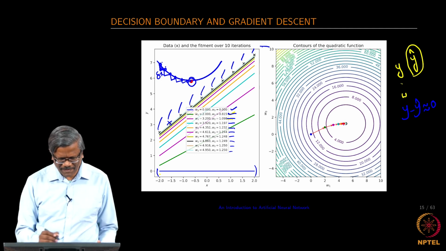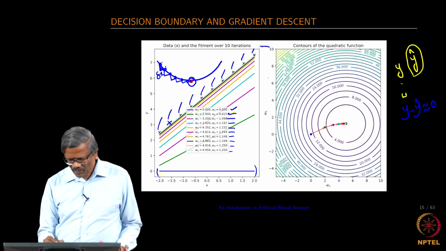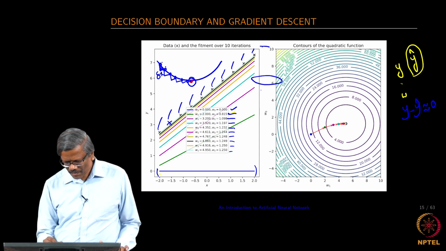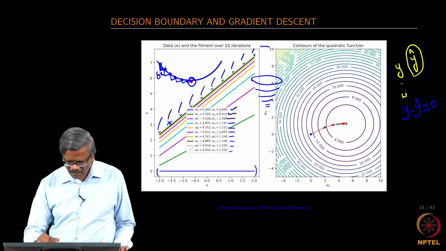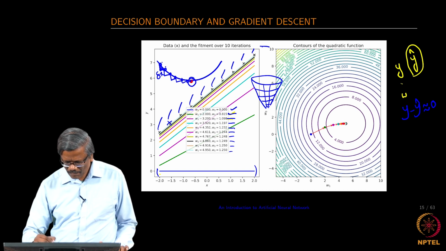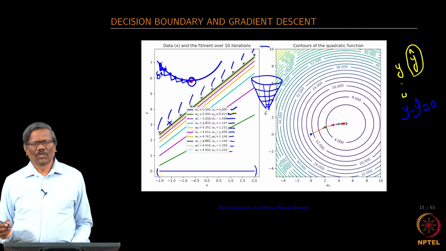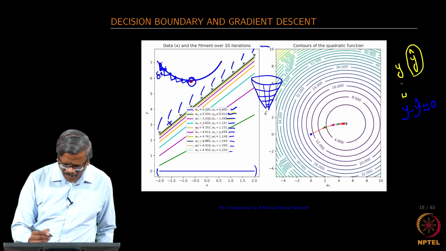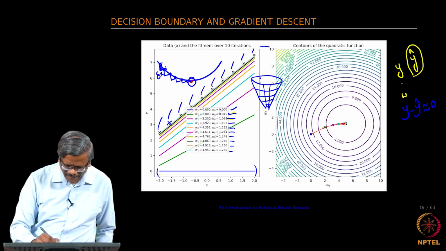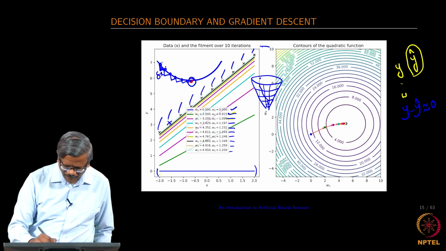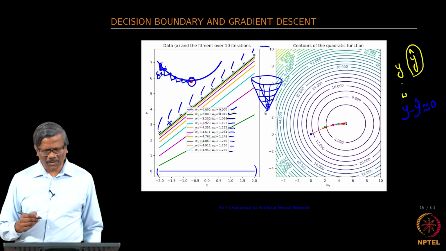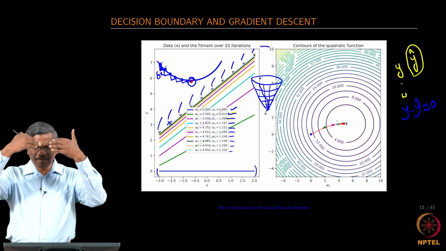You can think of this as a cone like this, right, and then you start your iteration from somewhere here and slowly you come down and reach this point, and that is what is shown from the top level.